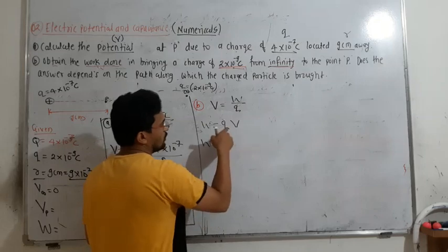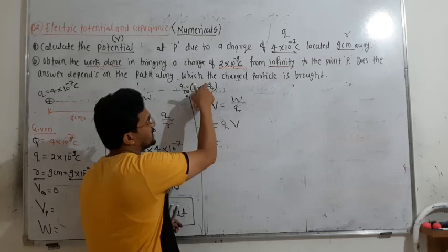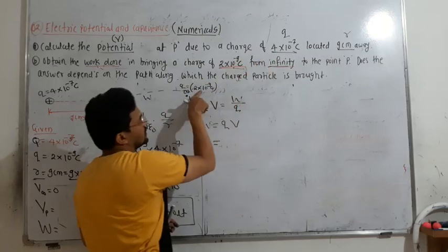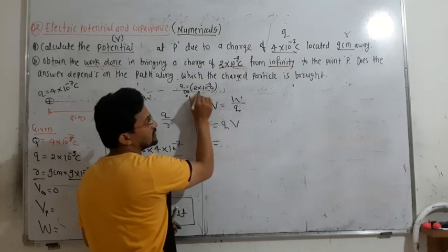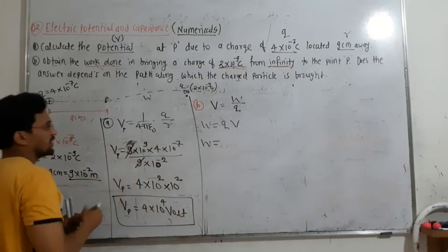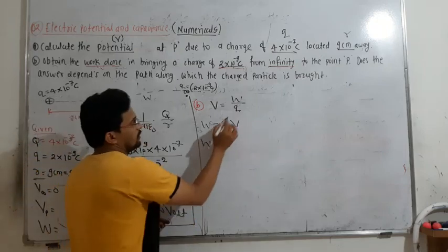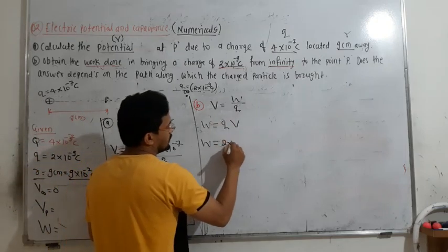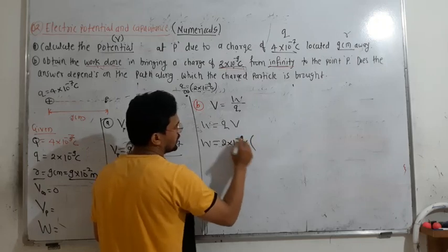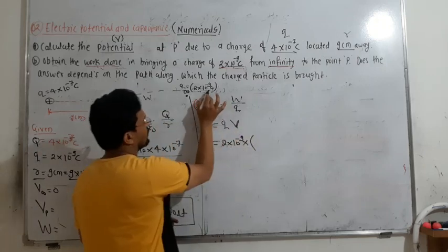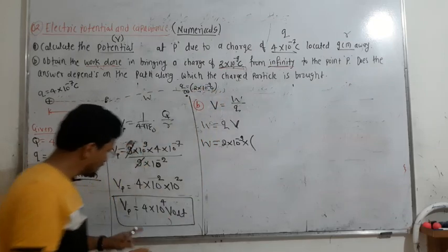Which charge are we bringing? That is 2 into 10 to the power of minus 9, not this one, because it is mentioned bringing this charge. So instead of Q you have to take this one, small q. Make the difference here; if you want, make it capital Q for the other. So q is 2 into 10 to the power of minus 9, multiplied by the potential from infinity to point P. The potential at P is already calculated.